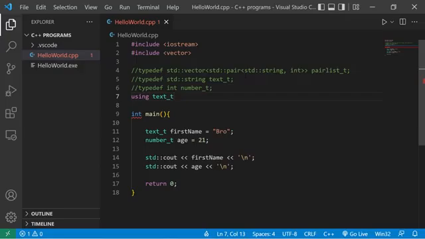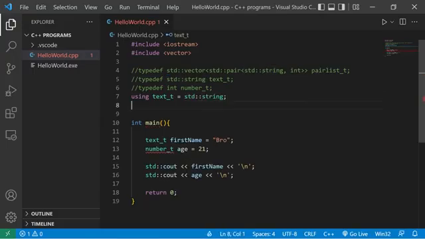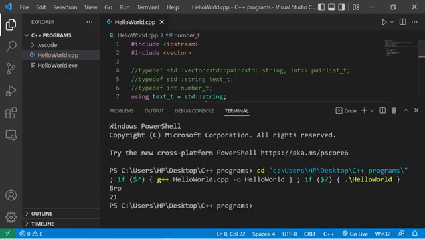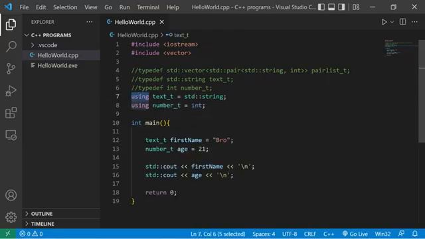So let's say text t equals the old data type, standard string. Then let's do that with number. Using the new identifier, number t equals int. And that would work the same. We have our first name and our age. The using keyword is more popular than typedef nowadays just because it's more suitable for templates. And like I said, that's a topic for another video.